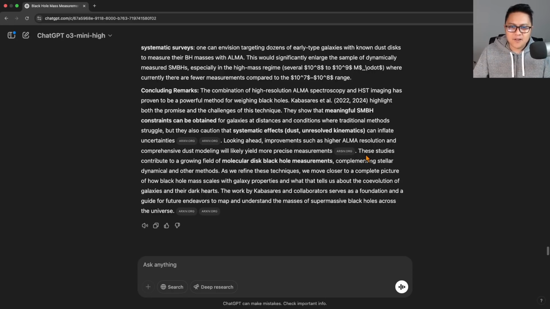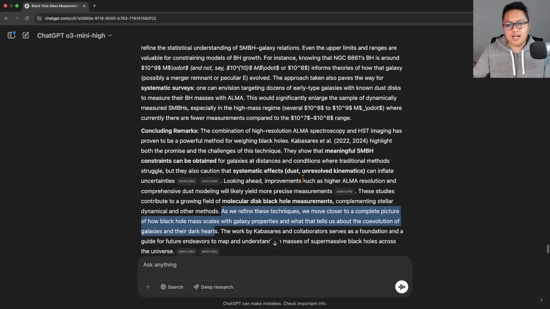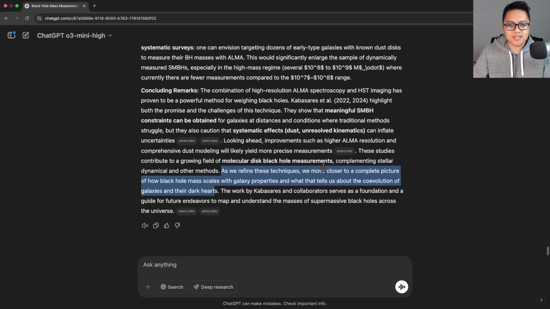Also, I do see here dark hearts. I didn't see that before. That's a little bit too prosy for me. If this was supposed to be a serious paper, I would not want to see dark hearts in a paper. So I just caught that. But again, we're nitpicking here, very much nitpicking. Content really good, and Google Gemini deep research didn't even do it right.